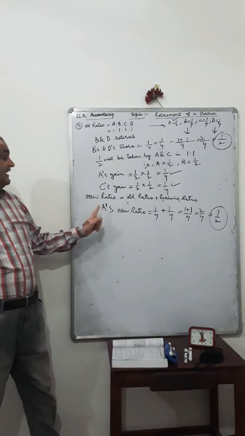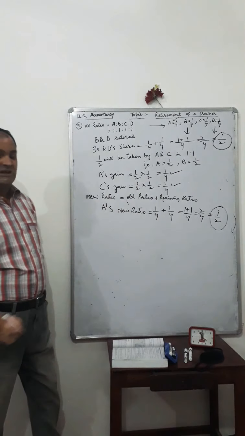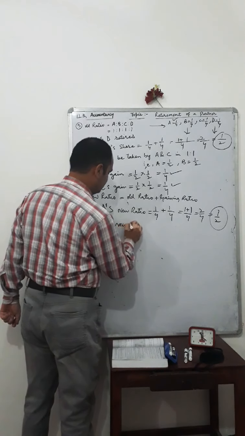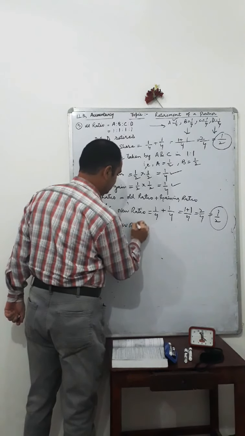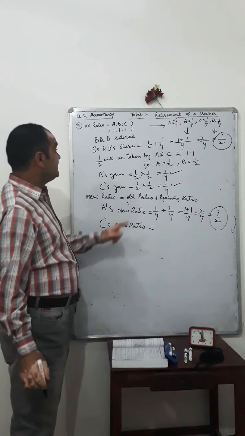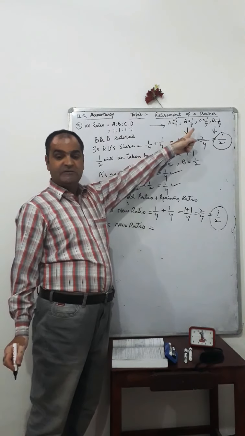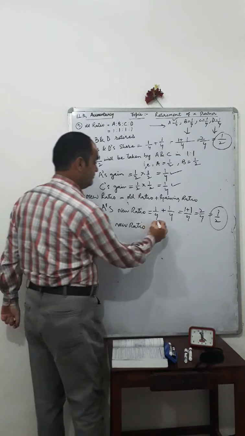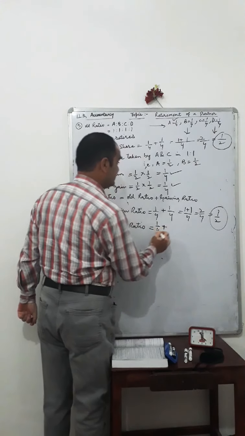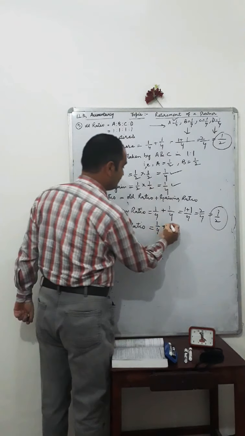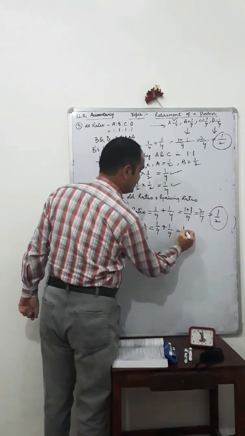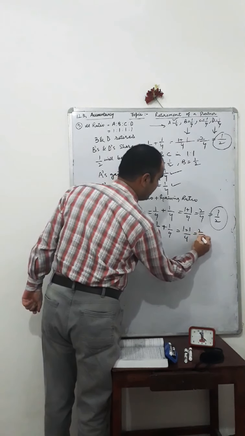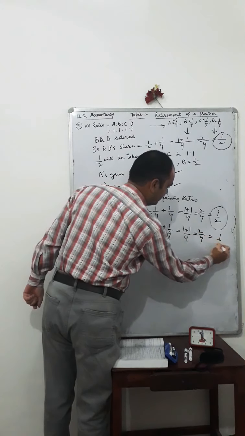This is A's new ratio, and C's new ratio is equal to C's old ratio, that is 1 by 4, plus C's gain, that is also equal to 1 by 4, which is 2 by 4, equal to 1 by 2.